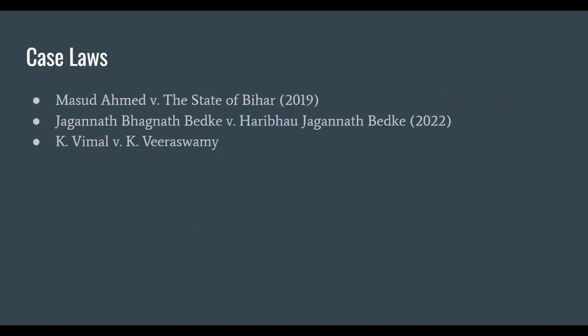Now we will discuss some case laws. Firstly, the purpose of section 125 of the Criminal Procedure Code was explained in the case of K. Vimal versus K. Veeraswamy, where it was held that this section had been introduced for achieving a social purpose.